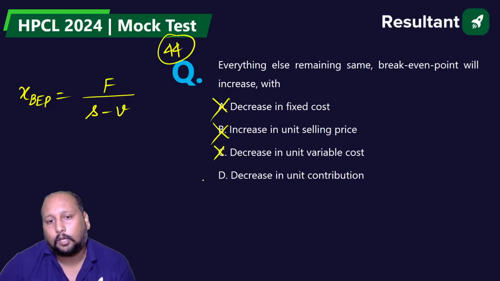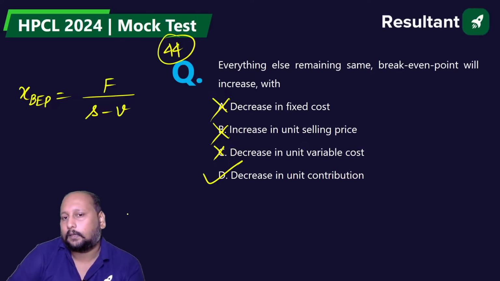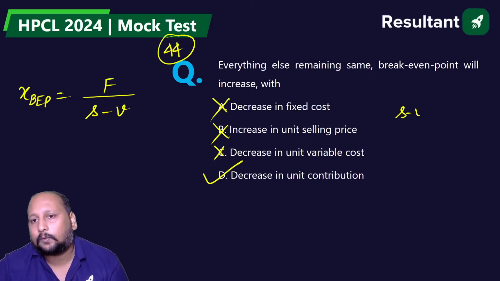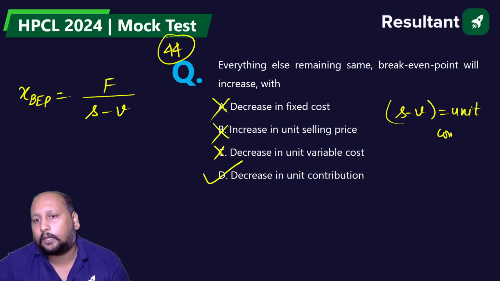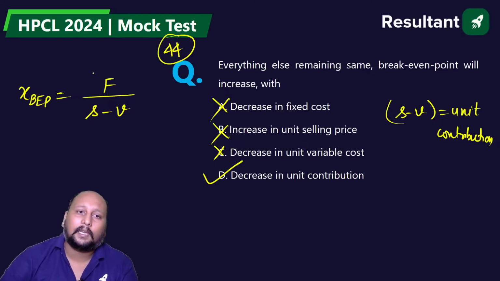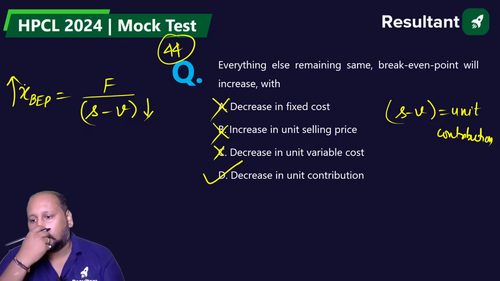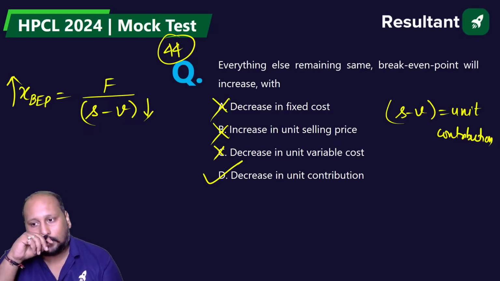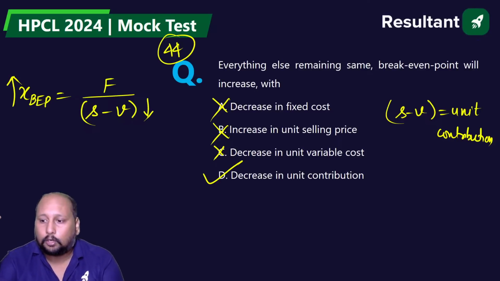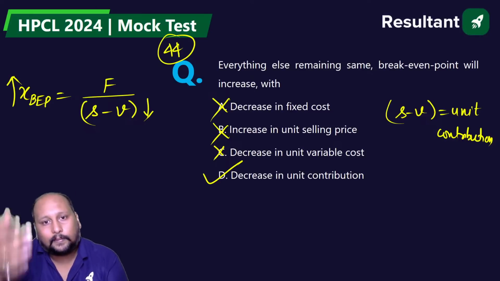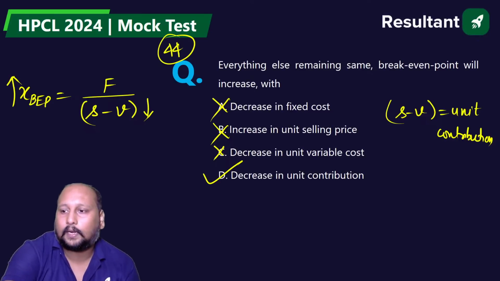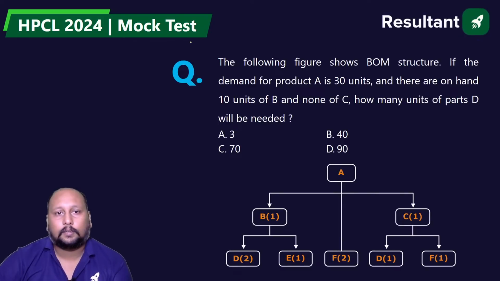That is not possible. Option D is the correct answer, because we know that S minus V is nothing but the unit contribution, and if you are decreasing this entire value, the XBP value will increase. So we are getting option D as the correct answer. Even if you don't know what is unit contribution, you can eliminate the other three options. Okay, very good.